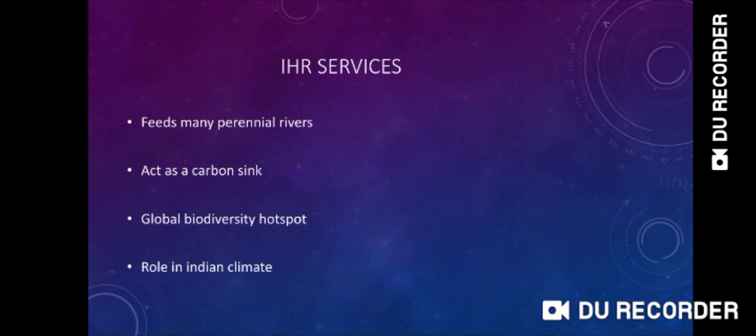So it acts as a barrier to the cold air which comes from Russia and China, and it also acts as a barrier for the monsoon winds, so adequate rainfall occurs in our Indian subcontinent due to these monsoon winds which come from the southwest monsoon. As it acts as a barrier for the cold air which comes from Russia and China, it keeps the Indian subcontinent much warmer as compared to the neighboring region.